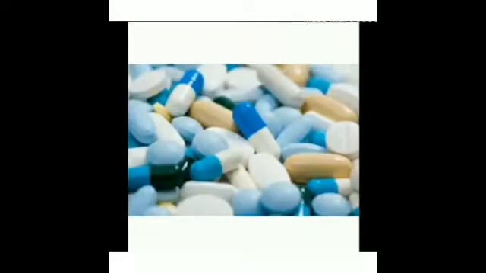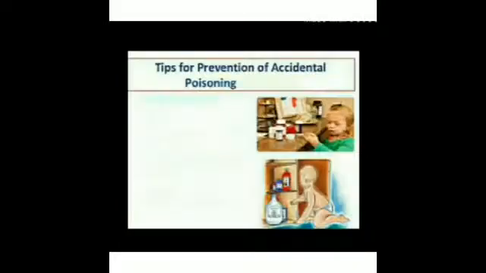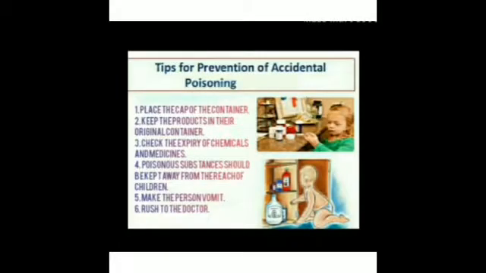Metals like mercury, which is present in a thermometer, are also very poisonous. Medicines, when taken in a very wrong way, and contaminated food are also poisonous. There are certain tips to prevent accidents due to poisons.